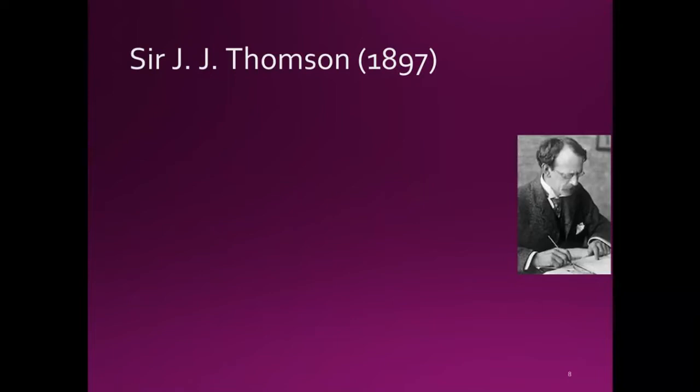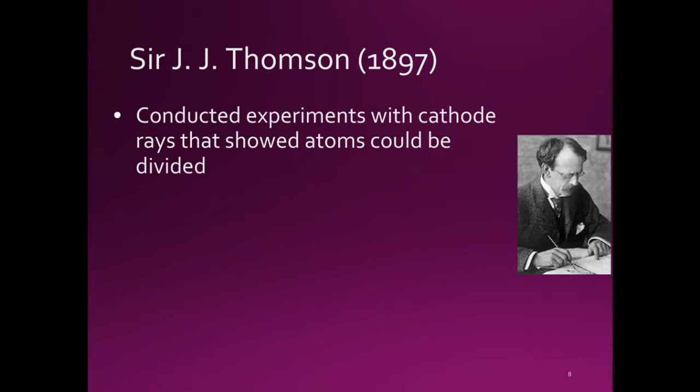Next, we have Sir J.J. Thomson, who lived from 1856 to 1940. He was a British physicist credited in the 1890s with the discovery of the electron, the first subatomic particle to be discovered. He also found the first evidence that stable elements can exist as isotopes and invented one of the most powerful tools in analytical chemistry, the mass spectrometer.